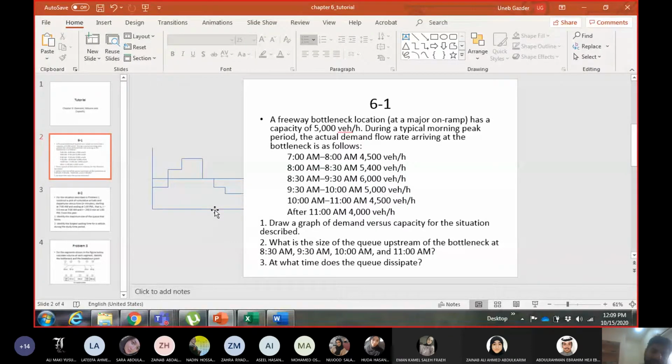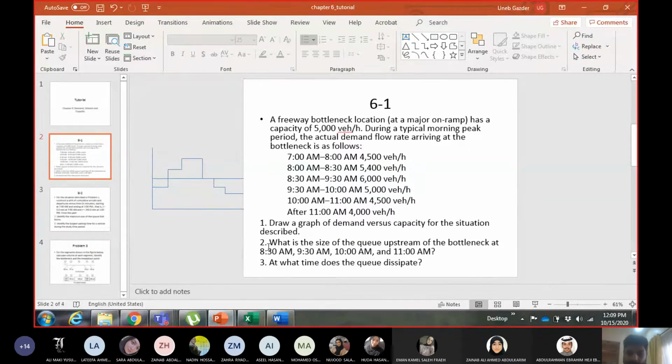Like I told you in the example in the class, the number of vehicles in the queue is the area between the demand and capacity line. That's it. Whatever situation you have, you take the area between the demand and capacity line, from the point when the demand goes above capacity. So till 8 a.m. the demand was below capacity, so there is no queue. So you start to take the area after 8 a.m.